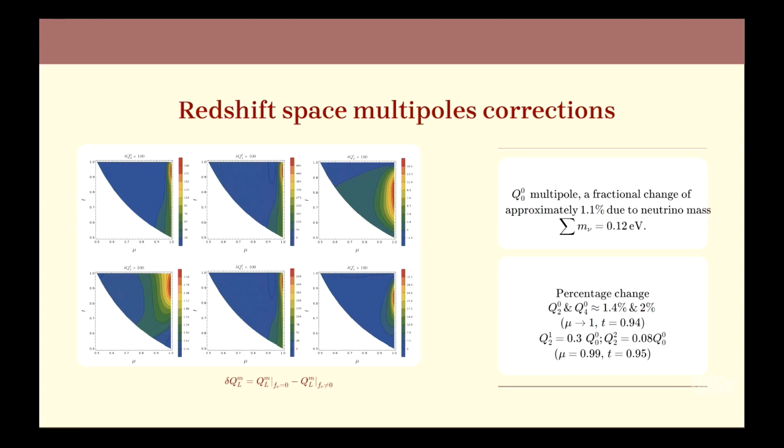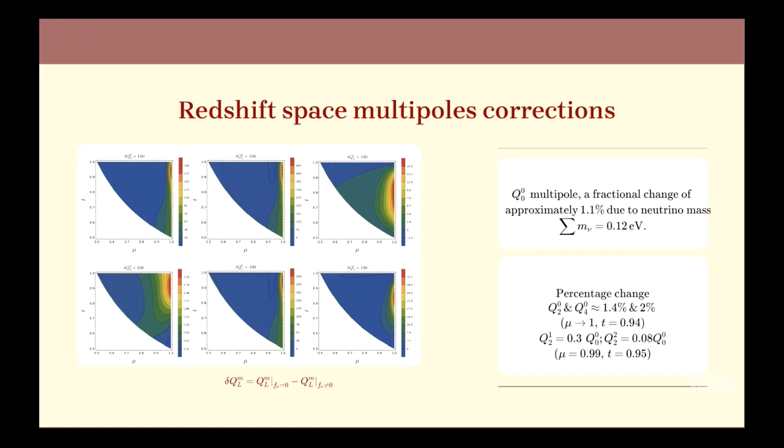So here we analyzed the various multipoles, 0 to 4, including higher order multipoles, where the triangular inequality allows us to get the signature. This is the squeezed limit, this is the stretched limit, and this is the equilateral limit. As you can see, in the squeezed and in the linear triangle configuration, the neutrino signatures are most prominent.